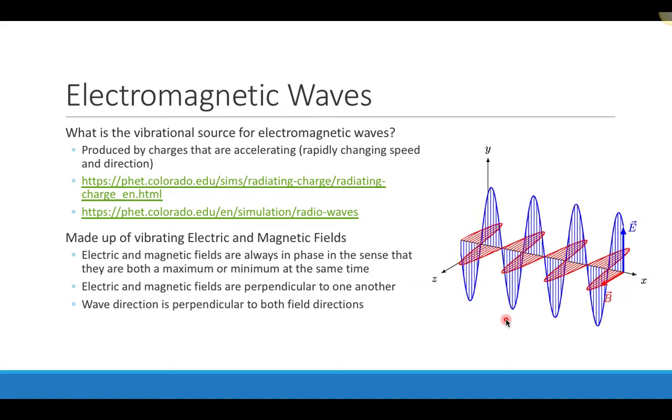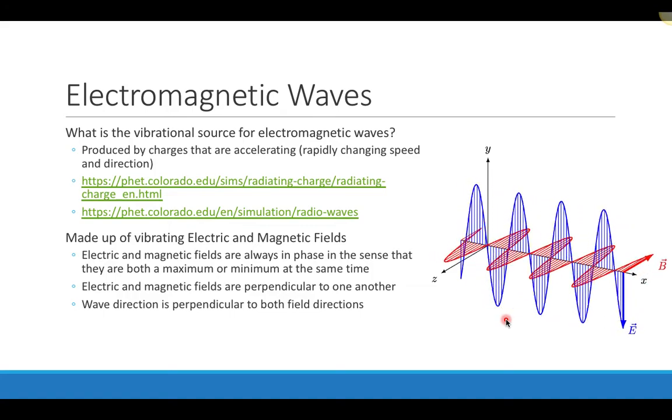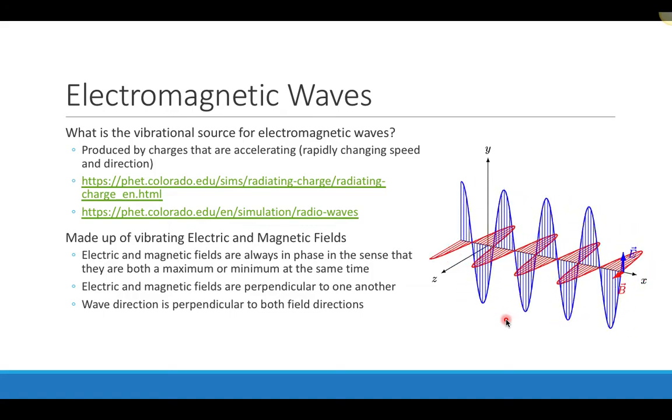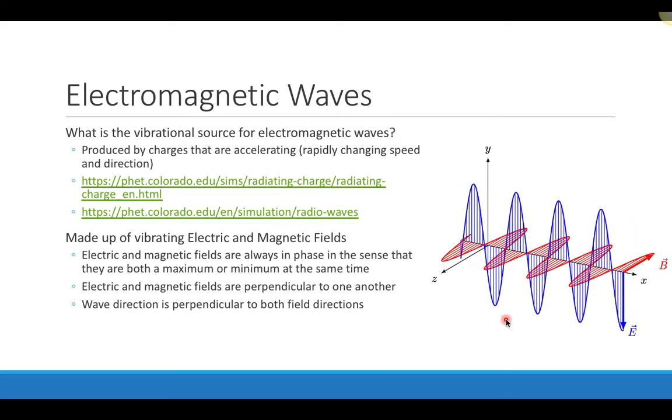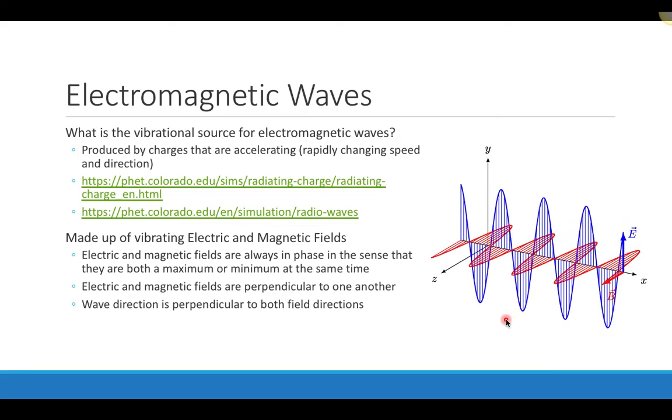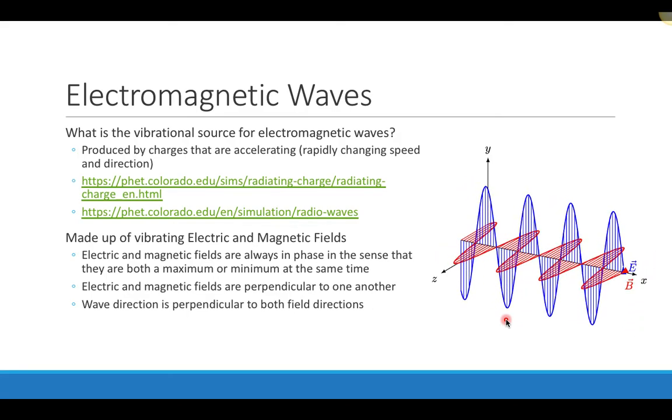So electromagnetic waves come from a vibrating source. That vibrating source is an electron or charge that's accelerating or vibrating, and it produces these electric and magnetic fields that make up the electromagnetic wave.